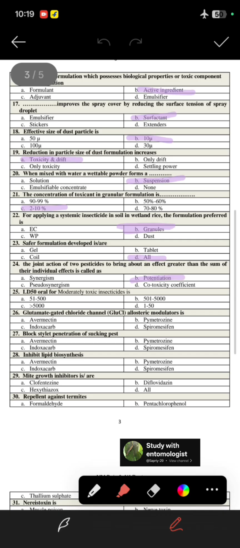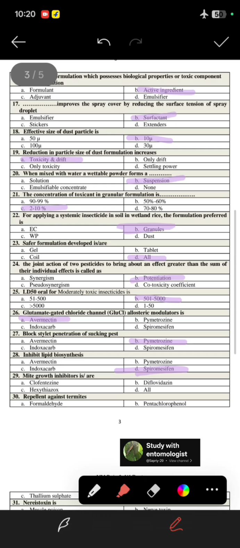Next is LD50 oral for moderately toxic insecticide, so it is 501 to 5000. Next is glutamate-gated chloride channel allosteric modulators, so these are ivermectin. Next is block stylet penetration of sucking pest, so it is pymetrozine. Next is inhibit lipid biosynthesis, so the answer is pyromesifen, it is a lipid biosynthesis inhibitor.